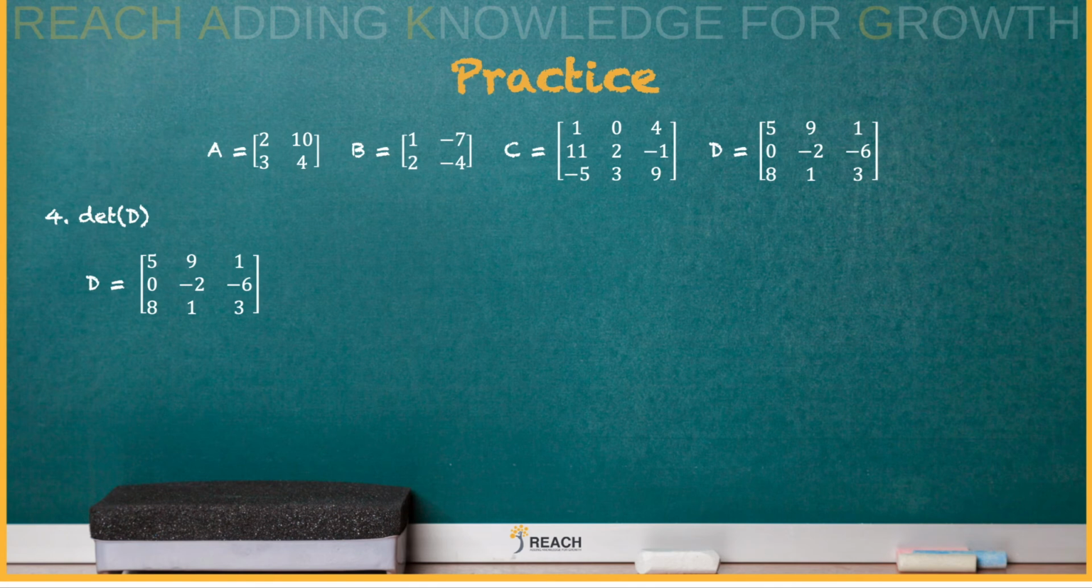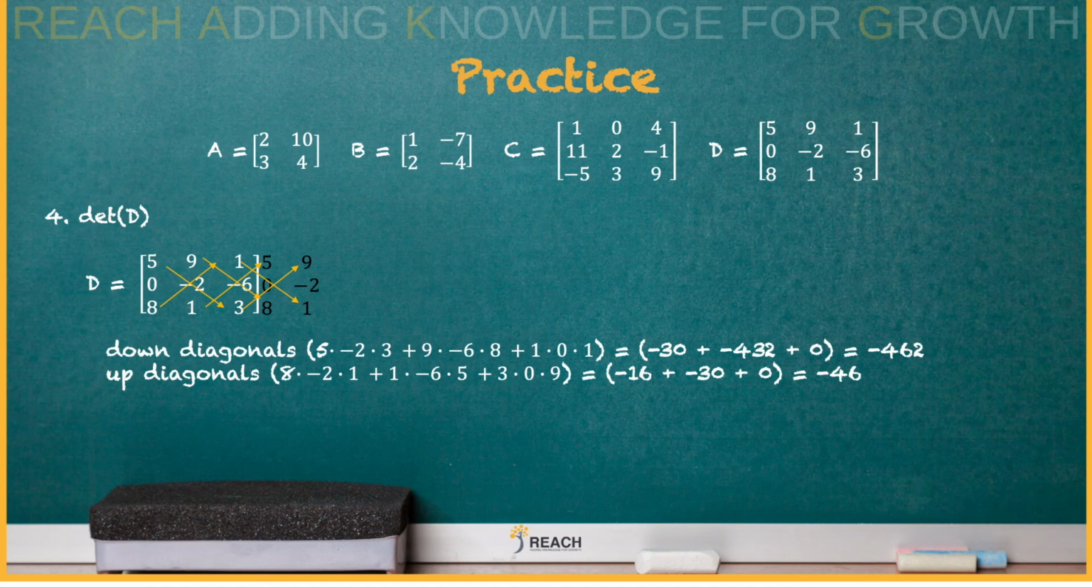Write your 2 columns. Draw your diagonals. Do the ones that are going down first, we calculate those. And you do the ones going up, you calculate those. And those are the 2 numbers, so we do that. Negative 462 minus a negative 46, minus a negative turns into a positive. So we got our final answer to be negative 462 plus 46. And our answer is negative 416.